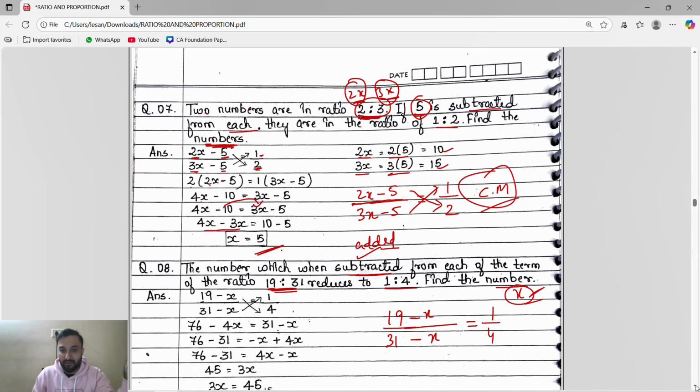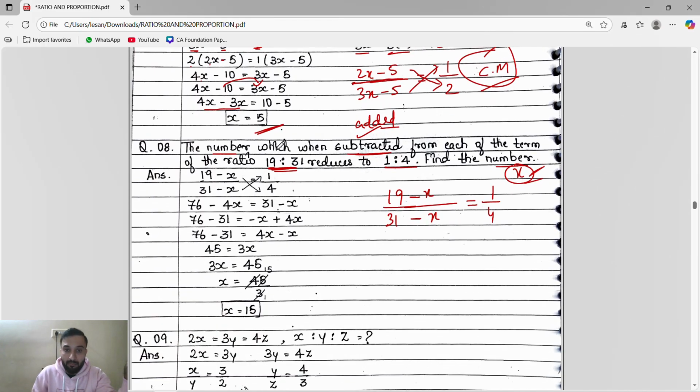And we have to find these numbers 2x and 3x. But here what is the thing? Here they said the number which when subtracted. They have not mentioned the number which when subtracted. If they do not mention it, I will take the number as x. So here x will be subtracted. Already for the number I have taken x. So for this 19 is to 31, I will not take 19x and 31x. It will become totally mixed up, a mess.